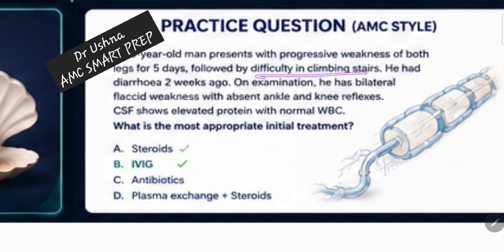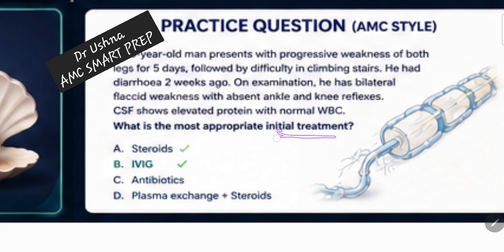Followed by the difficulty in climbing stairs. He had diarrhea 2 weeks ago. So we have a very particular history, diarrhea, and we have a duration of 1 to 4 weeks. On examination, there is a bilateral flaccid weakness. So we have lower motor neuron weakness, which is a flaccid weakness, and absent ankle and knee reflexes, which is stating areflexia. CSF shows elevated protein and normal cells.